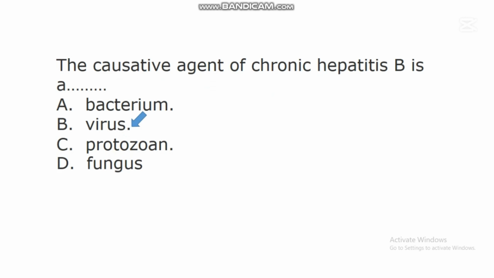Hepatitis is a disease of the liver. Hepatitis means inflammation of the liver, and this disease of the liver, known as hepatitis, can be caused by different factors. But there is a type of hepatitis called hepatitis B, and research has shown in virological studies that the causative agent of chronic hepatitis B is a pathogen known as virus.